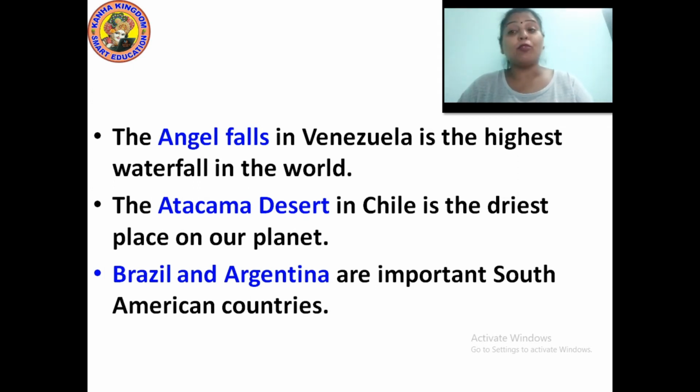Now the most important, the Atacama Desert. The Atacama Desert is the driest place on this whole planet. And Brazil and Argentina are the important countries of South America, or are part of South America.